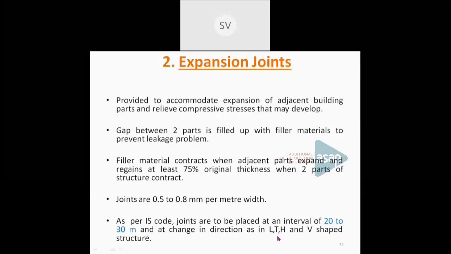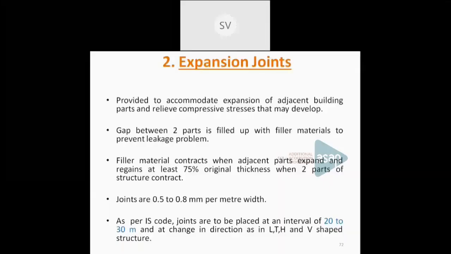Now the next type of joint is an expansion joint. These joints are to be provided when the span of the slab is very large. If the slab goes beyond 20-30 meters, we have to provide an expansion joint because due to temperature changes or shrinkage, expansion, etc., the slabs may expand or contract. That has to be taken care of by means of these types of joints.